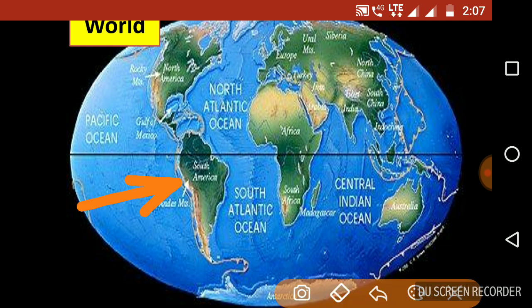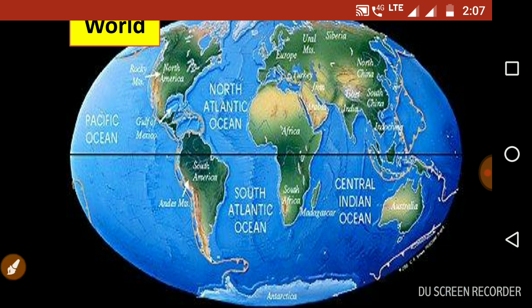In South America, near the top, there is a line cut by the equator. You have to be very clear about these lines and through which nations they pass.